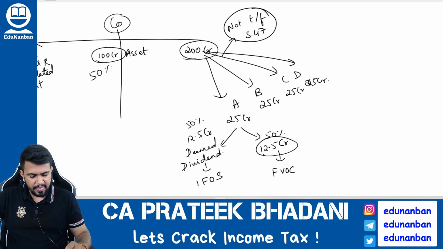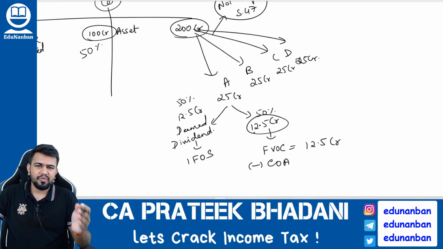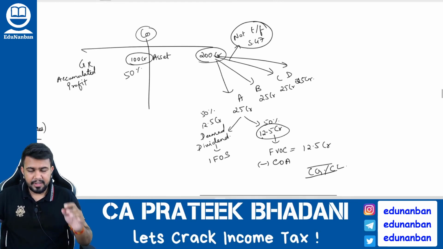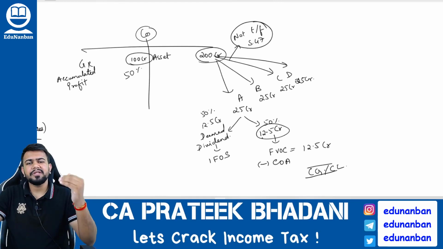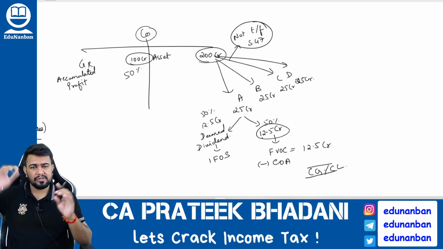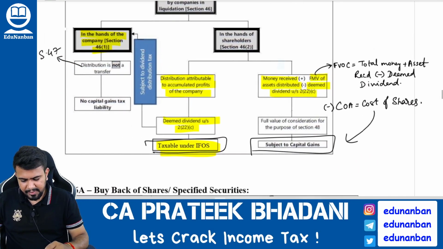Since it is a transfer, for the shares that are going away, the full value of consideration will be the extra money that is received, that is 12.5 crores. From this, he can reduce the cost of acquisition, indexed cost of acquisition, cost of improvement or indexed cost of improvement as the case may be, and he will find the capital gain or capital loss. You get my point? Sir, what if over and above the accumulated profit no money is received? Then there will not be any capital gains also in the hands of the shareholder. You get my point?